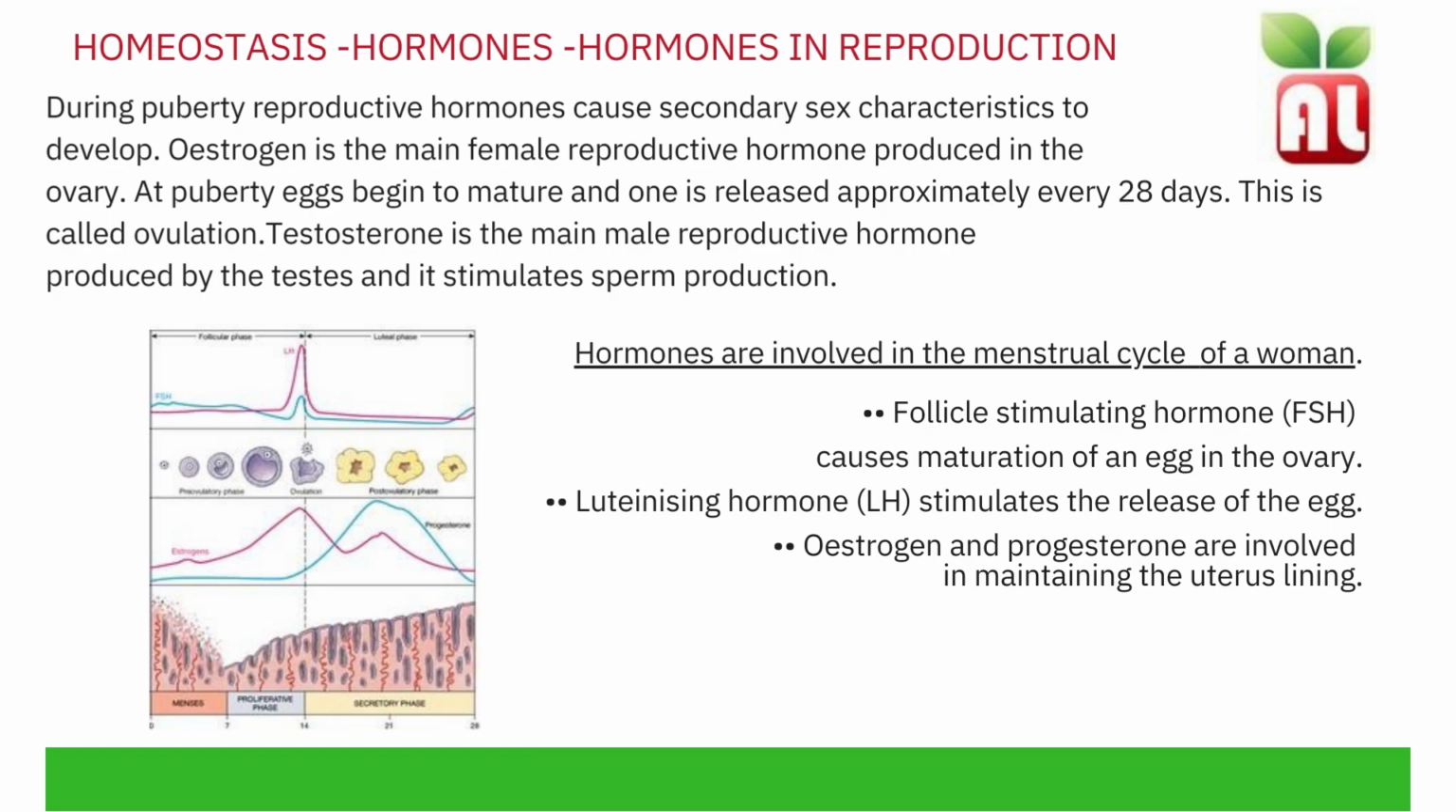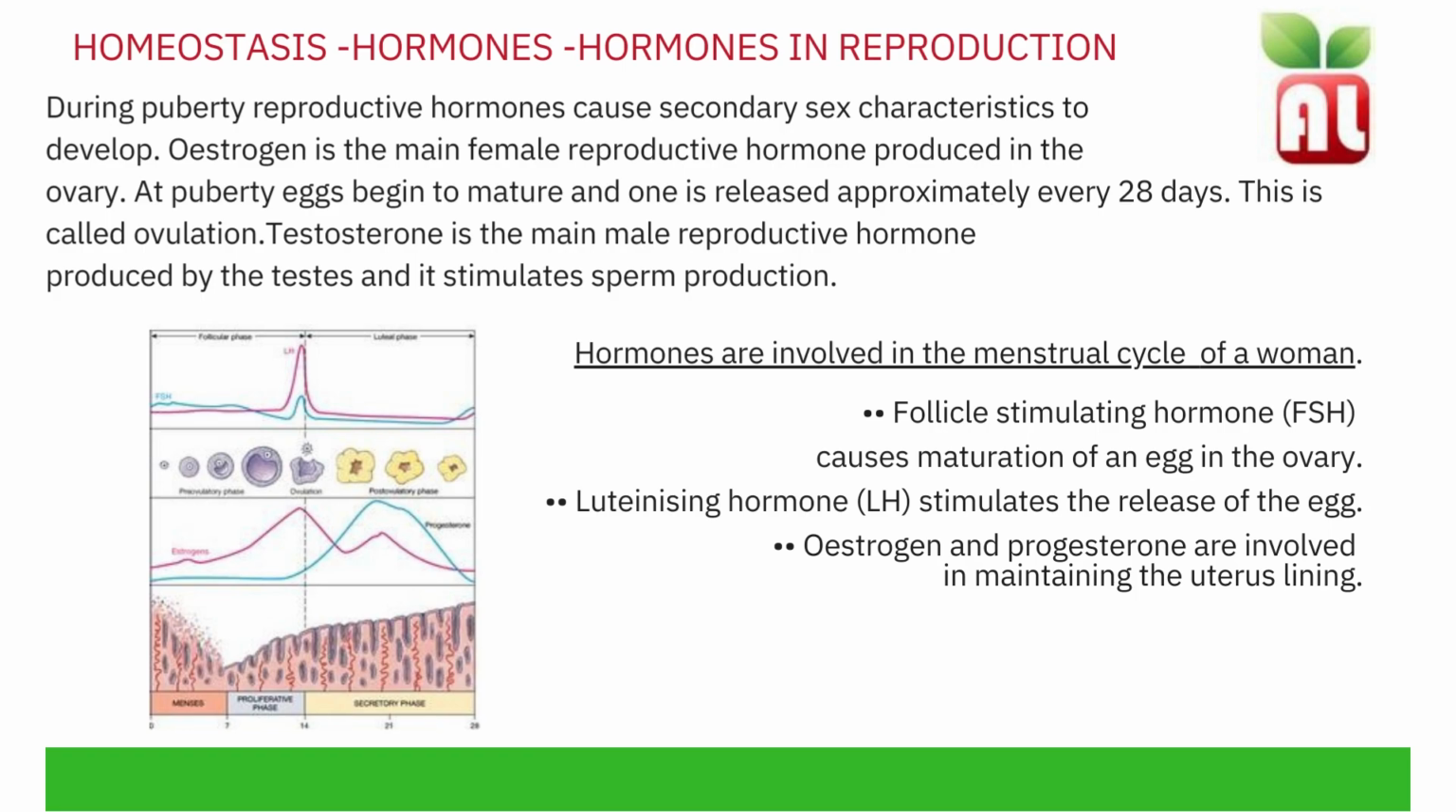FSH, released from the pituitary gland, causes an egg to mature in the ovary. It stimulates the ovaries to release estrogen. Estrogen, which is produced in the ovaries, inhibits FSH being produced, so that only one egg matures in a cycle. Estrogen repairs, thickens and maintains the uterus lining and stimulates the pituitary gland to release LH.